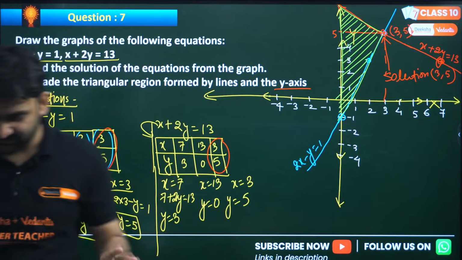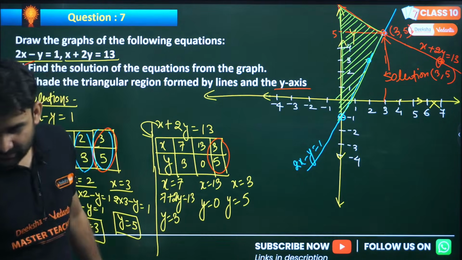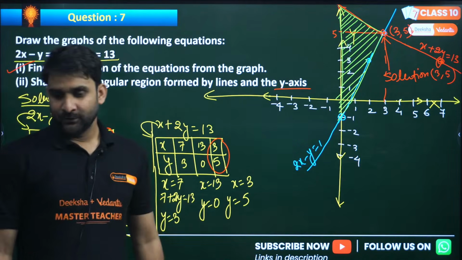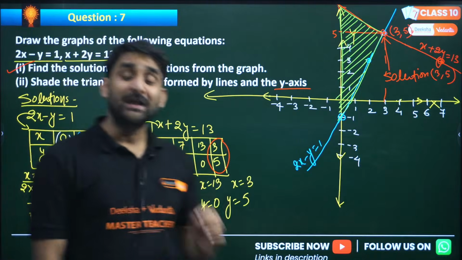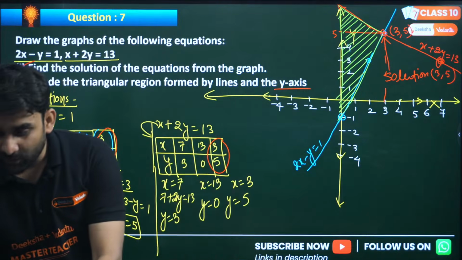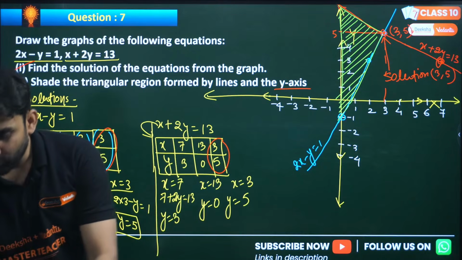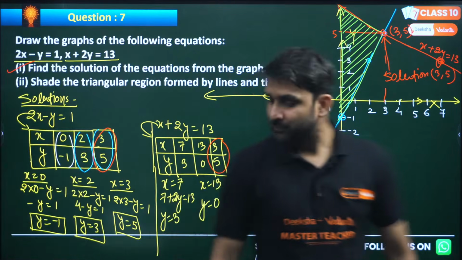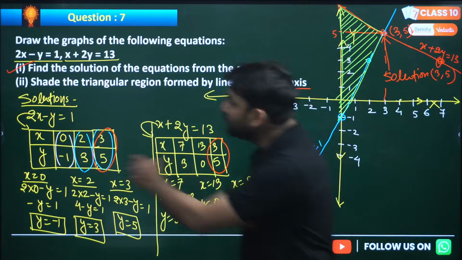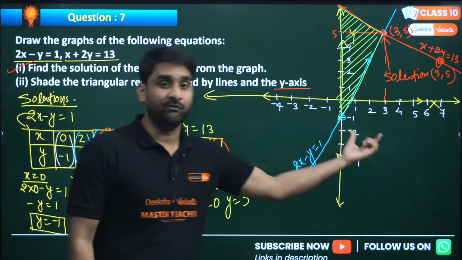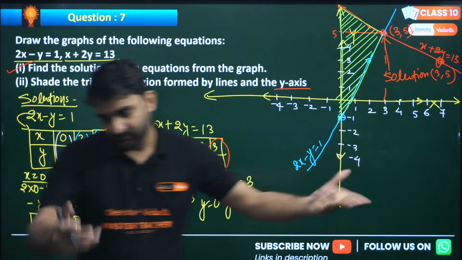I hope everything is clear, my dear champions. Please write down in the chat section, yes sir, everything is clear. So to draw the graph of any pair of linear equations in two variables, we must have the solution first. After getting the solution, we marked every coordinate on the graph, and we have joined them.